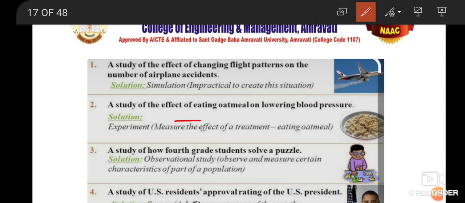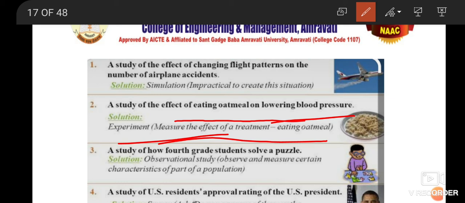A study of the effect of eating oatmeal on lowering blood pressure. Here you can regularly check the blood pressure, and out of that you can go for the solution. Again there can be certain observational things, like a study of how fourth grade students solve a puzzle. So you can directly observe them and see this. So that is another method of solving a problem.